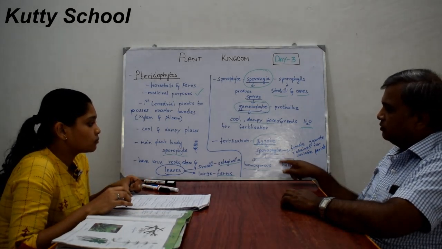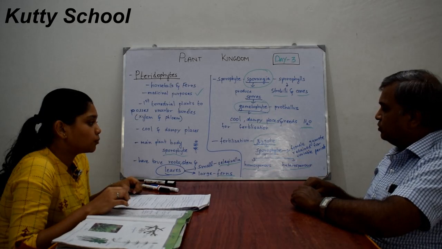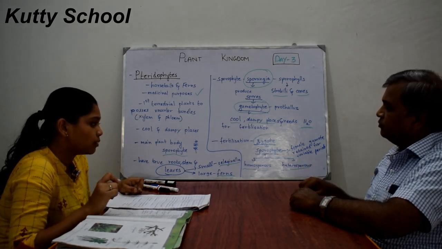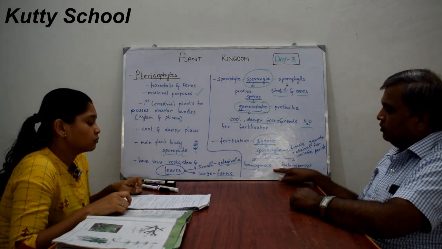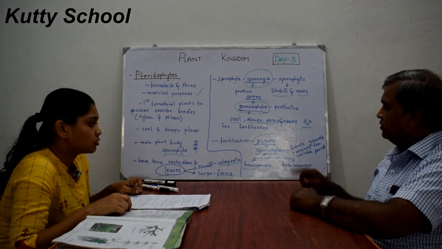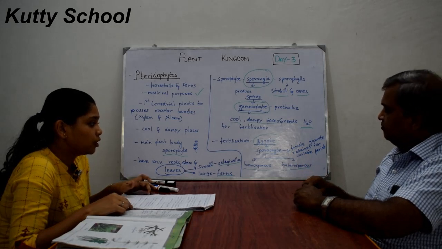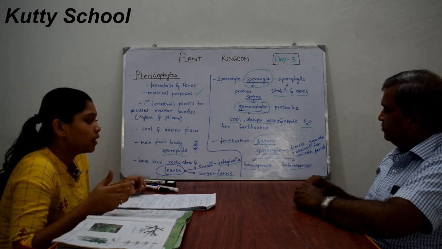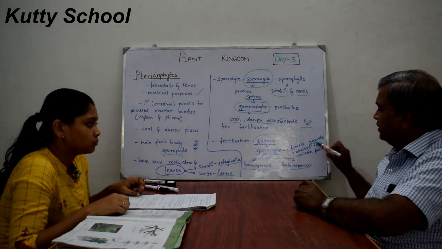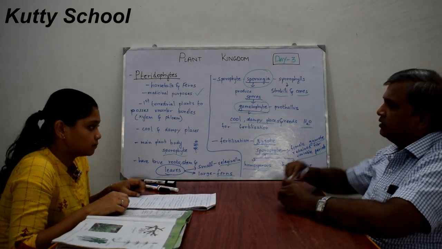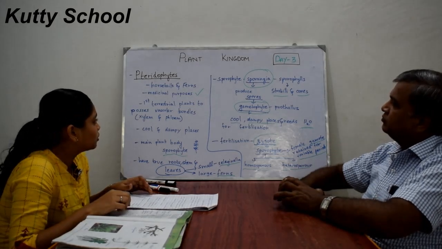Here the sporophytes have spores which are homosporous, and they can also be heterosporous. The female gamete in the archegonium can be retained for variable periods in the sporophyte. So this is about pteridophytes.